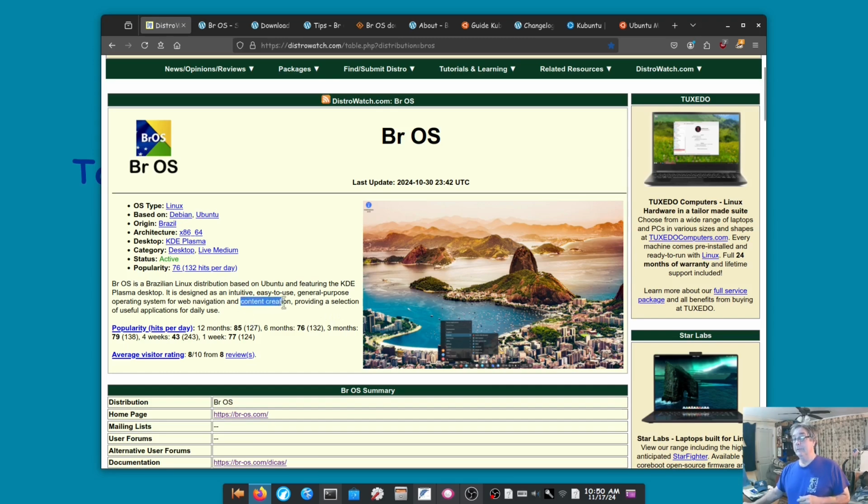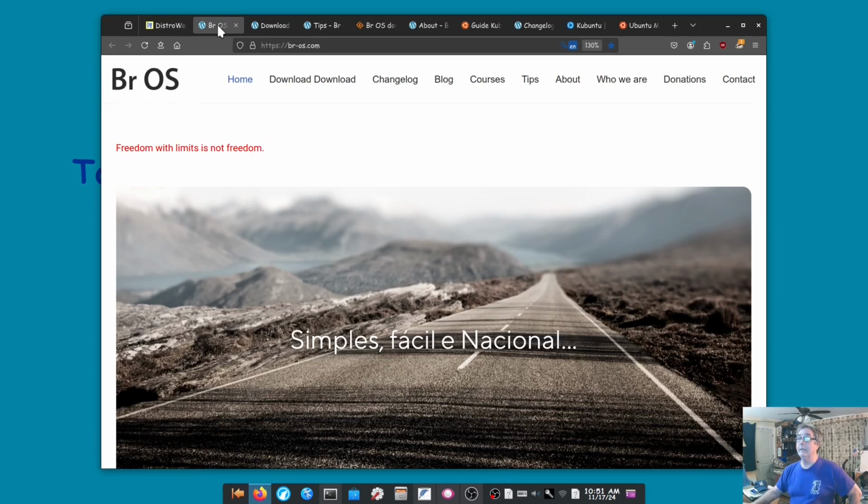The stuff that I use for content creation, I believe I installed everything on here that I use, which was basic stuff. OBS, Kdenlive, Audacity. Anyway, if you click there, it says origin is in Brazil, and desktop is KDE Plasma. So let's click right there.